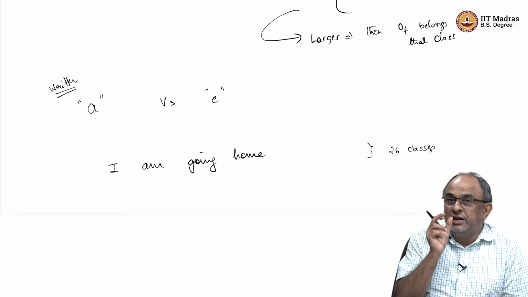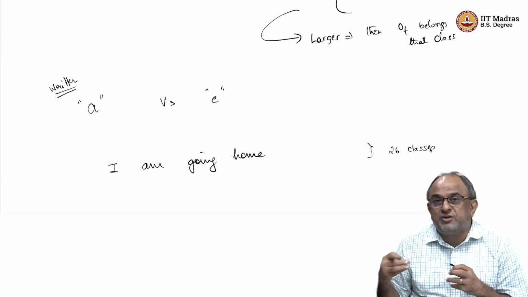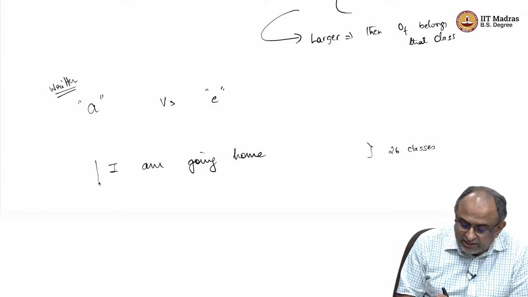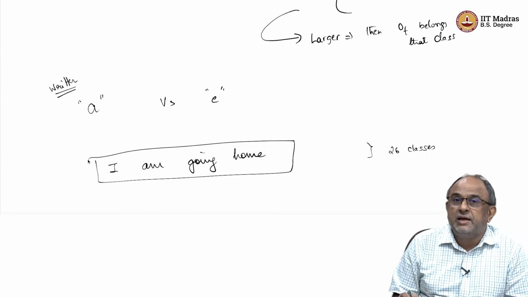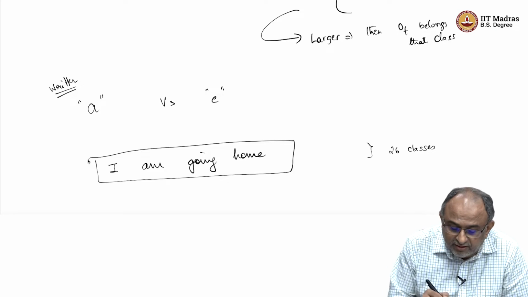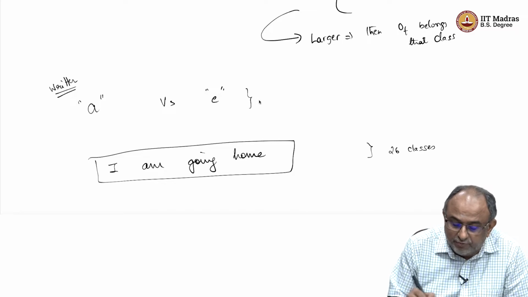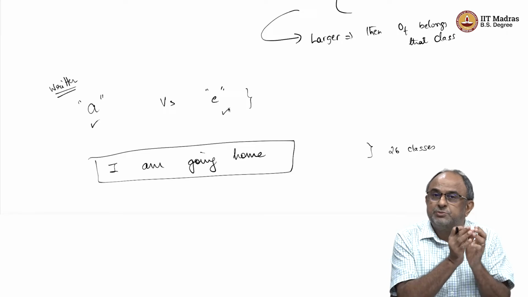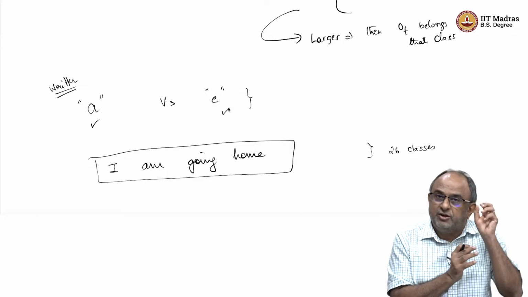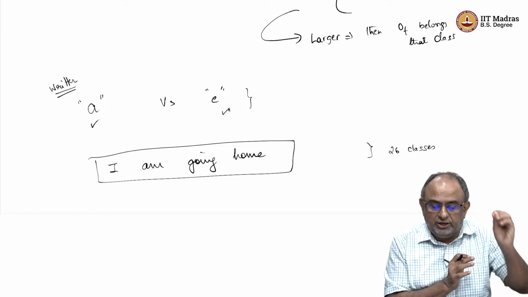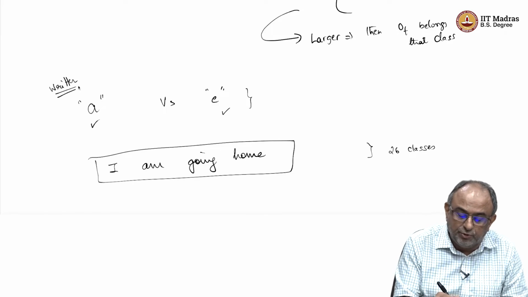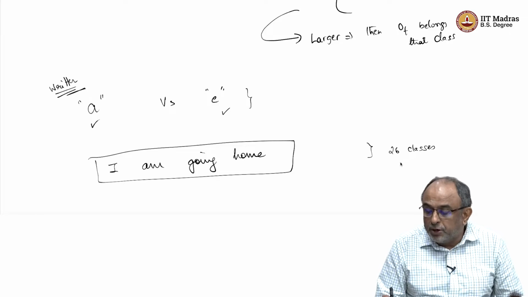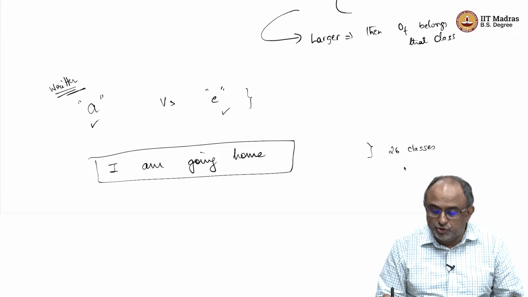Now my pattern recognition problem becomes 26 classes, but when I give a test, there is not one character, it is a mixture. When I was looking at whether it is A or E, whenever I wrote something there was only one letter, and I had to distinguish whether it was an A or an E. But when I have written a sentence, my problem is not identifying one of those 26.